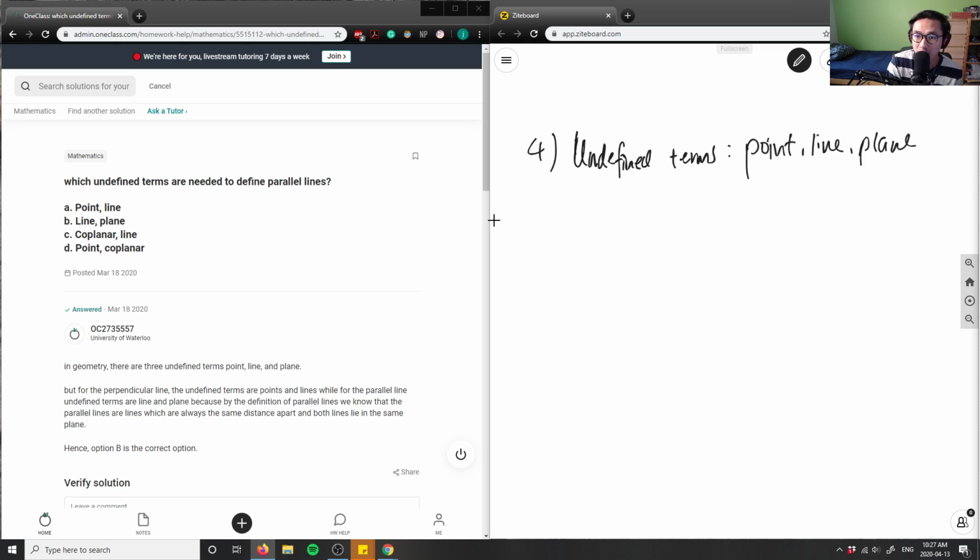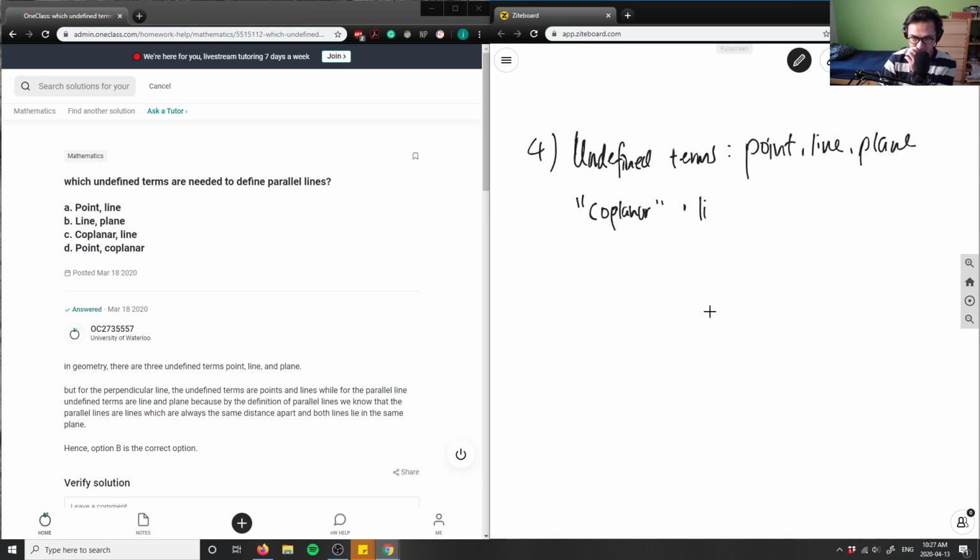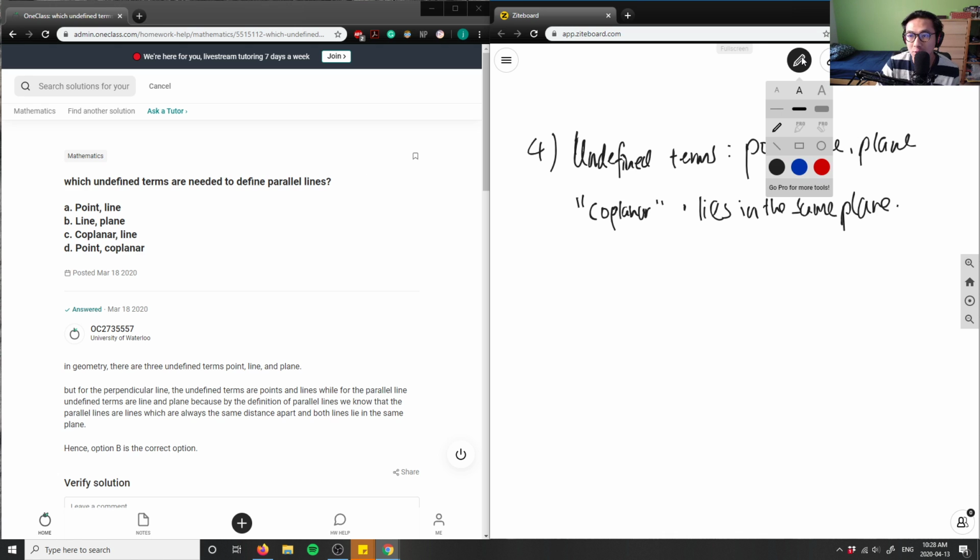If you're not familiar with that term, you could think of it like co-captain or cooperative, and then planar just means plane. So it lies in the same plane. So let's solve this problem together.